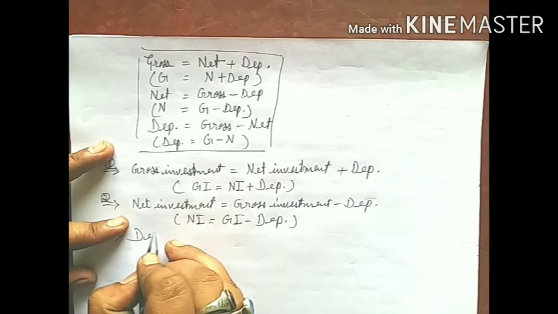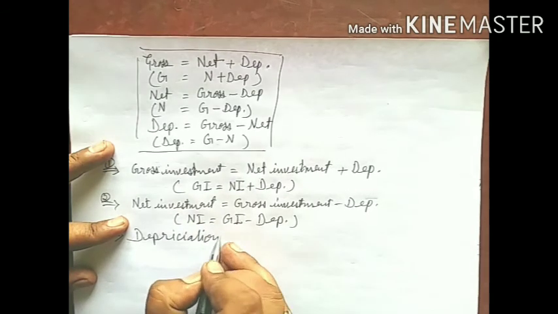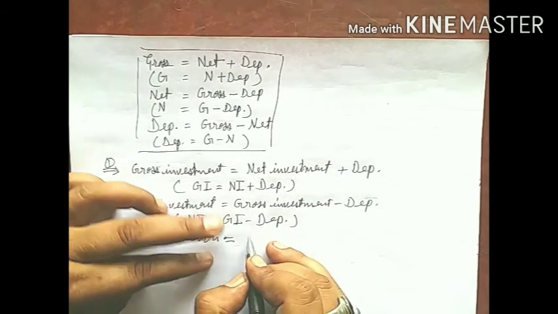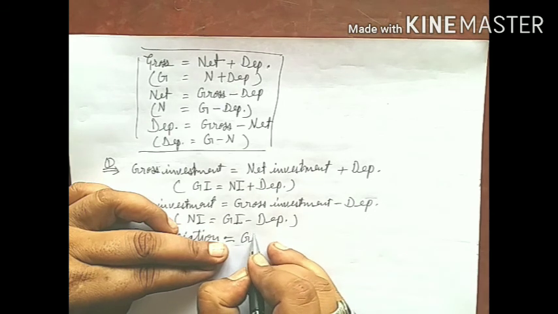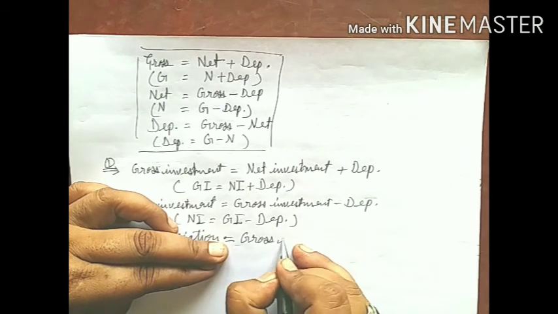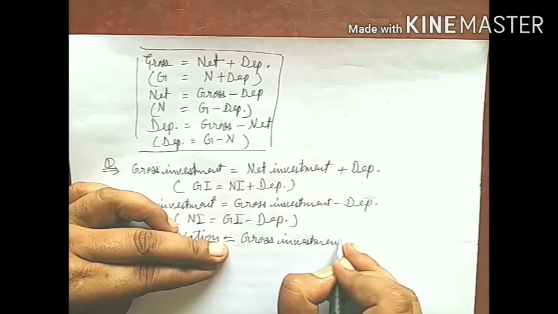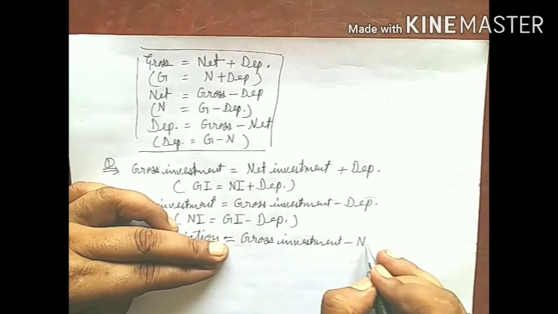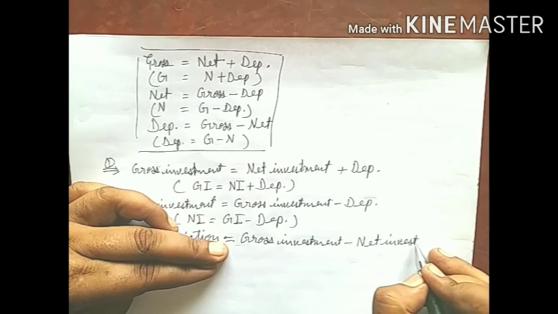And the third one is depreciation, that is gross investment minus net investment.